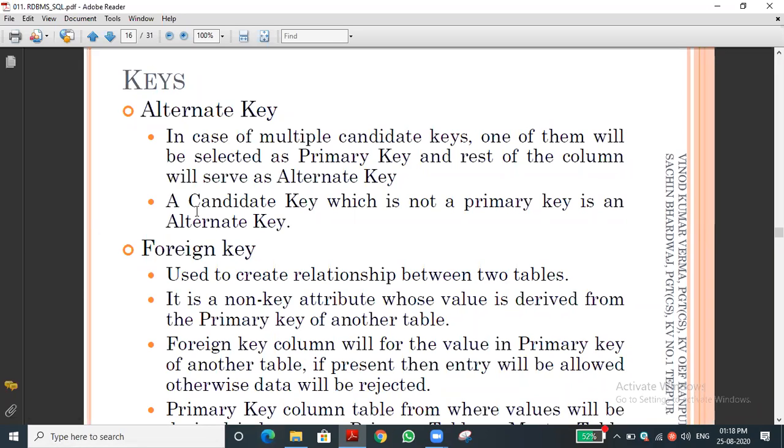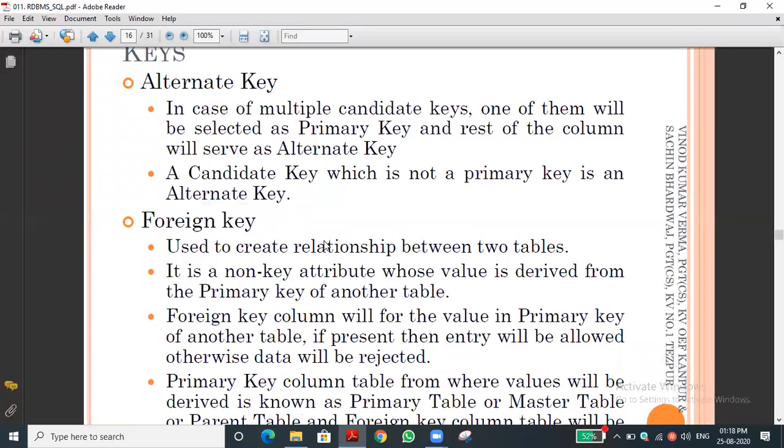Now you can come to the definition. A candidate key which is not the primary key is an alternate key. What is the quality of an alternate key? It should not be the primary key, but it should be a candidate key. That key is called an alternate key. Very simple. Who lost the election? The field which is not selected as the primary key. The rest of the 5 are unique columns, so one among them will be an alternate key. Okay, let me go ahead.